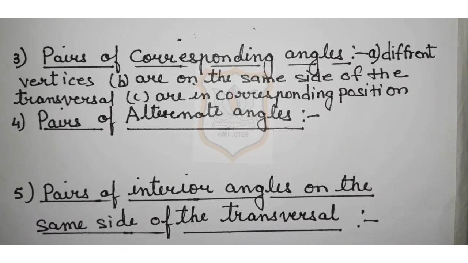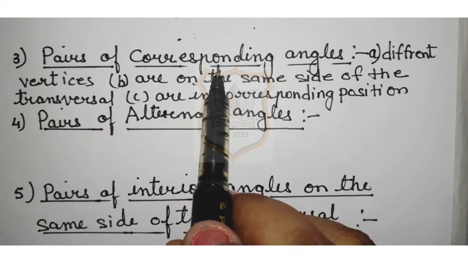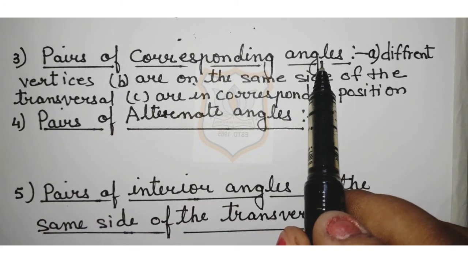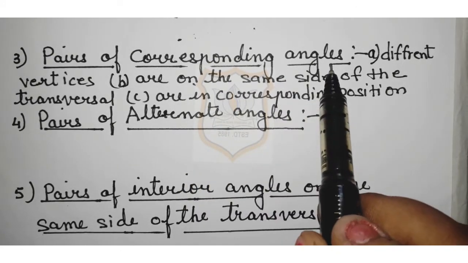Students, our next pair of angles are pairs of corresponding angles. These angles are very important. Listen to me very carefully. Now, what are pairs of corresponding angles?